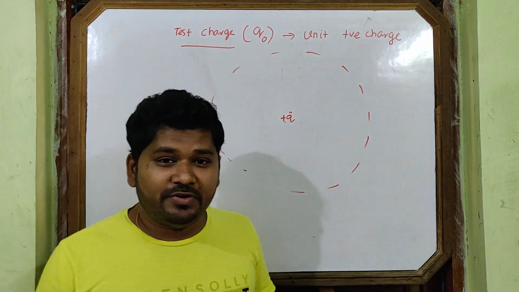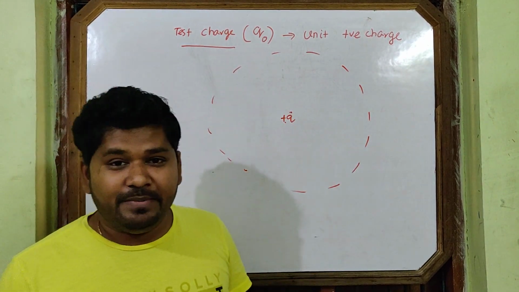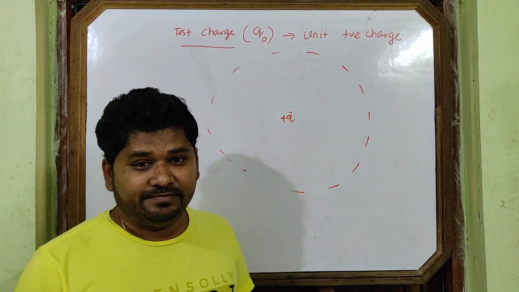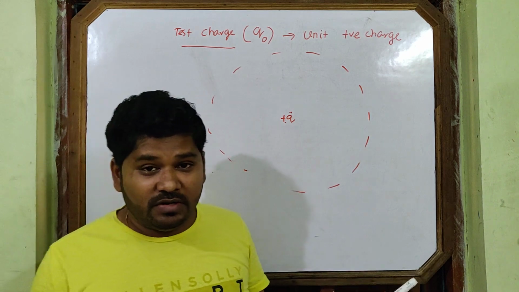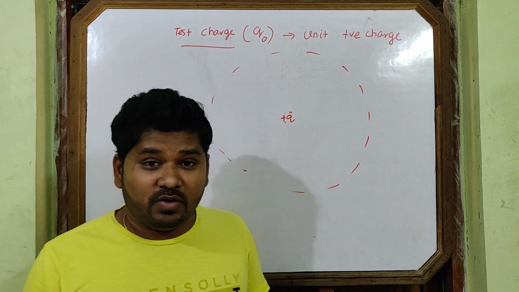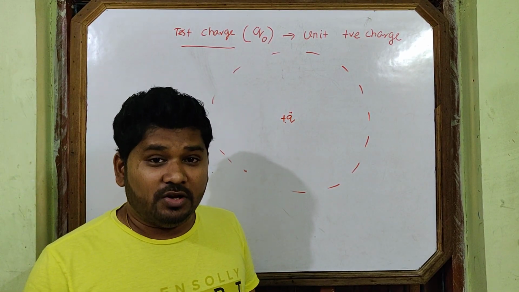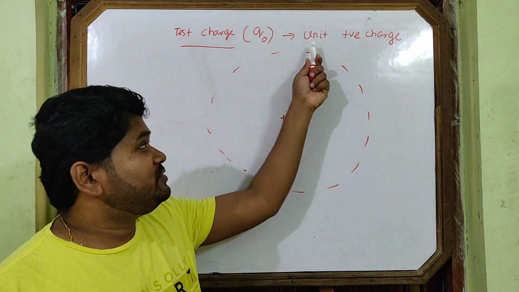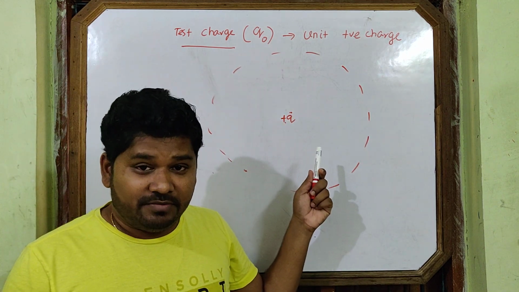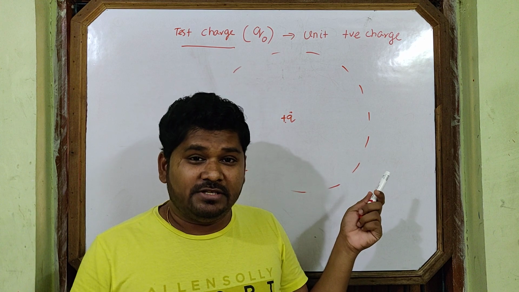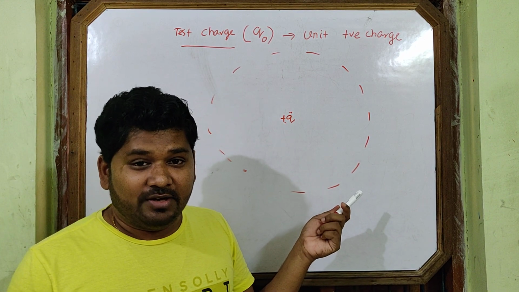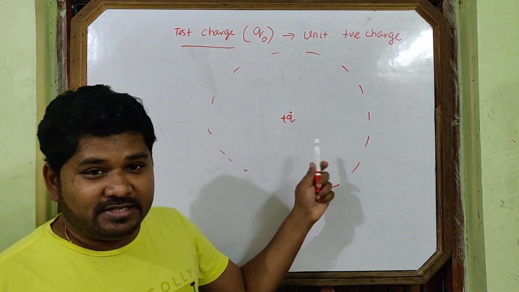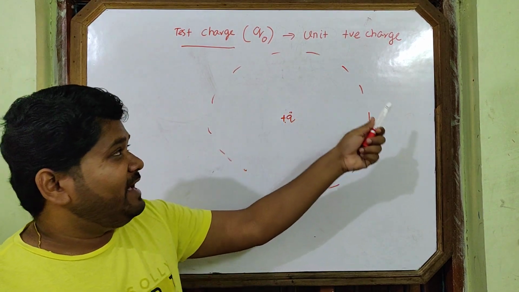The question may come to your mind, what is unit? Unit means its magnitude is 1. It may be 1 coulomb, maybe 1 microcoulomb, maybe 1 nanocoulomb. So magnitude is 1. And the question may come to your mind, sir, what will we take then? 1 coulomb or 1 nanocoulomb? Please specify. Okay, that I will tell in the next sentence.